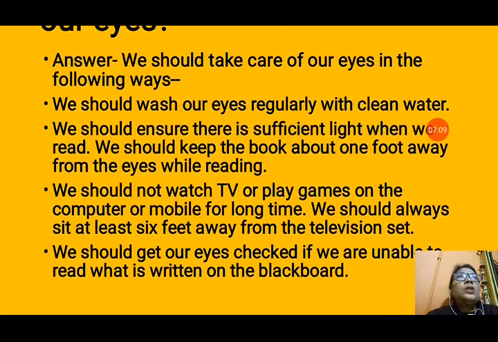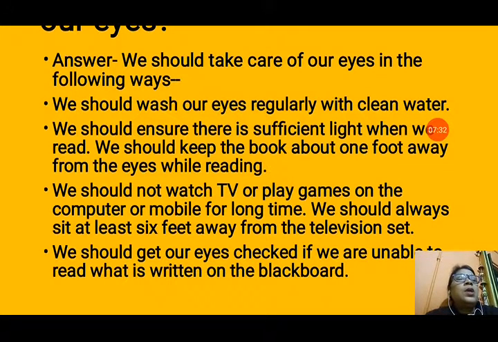We should not watch television by sitting very close to the television, and we should not work on the computer very close either. We should maintain a distance from the television and computer while we are working on the computer or while we are watching the television. We should get our eyes checked if we are unable to read what is written on the blackboard.